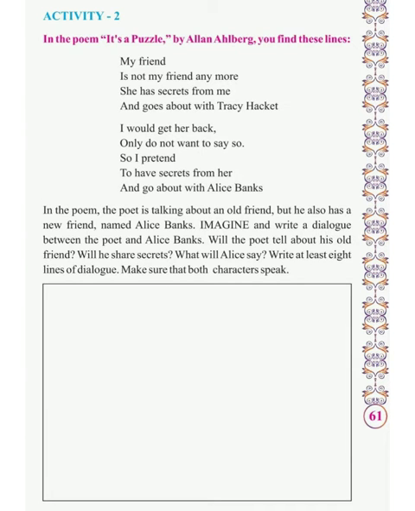Now let us see activity 2. In the poem It's a Puzzle by Allan Ahlberg, you find these lines. So these are the poem lines given here. My friend is not my friend anymore. She has secrets from me and goes about with Trekkie Hackett. I would get her back, only I do not want to say so. So I pretend to have secrets from her and go about with Alice Banks. This is a puzzle poem. Now let's see further what this poem wants to say.